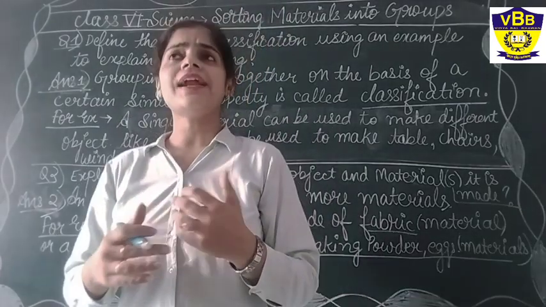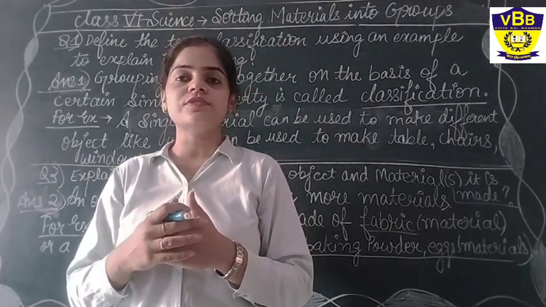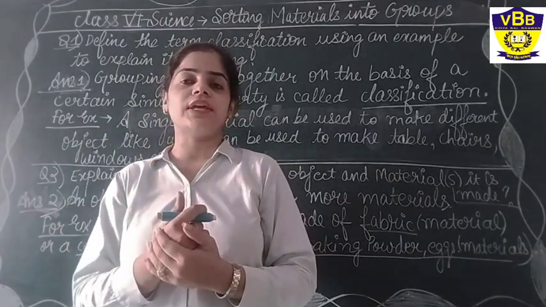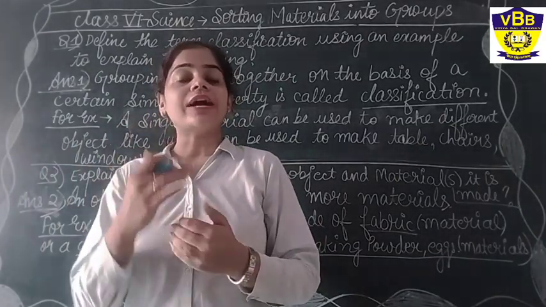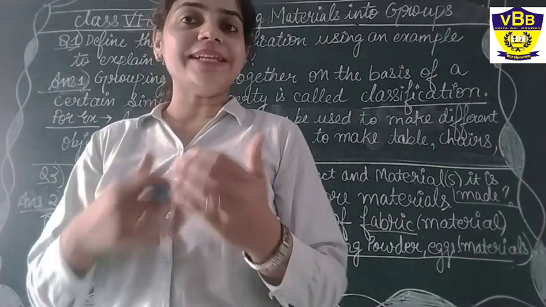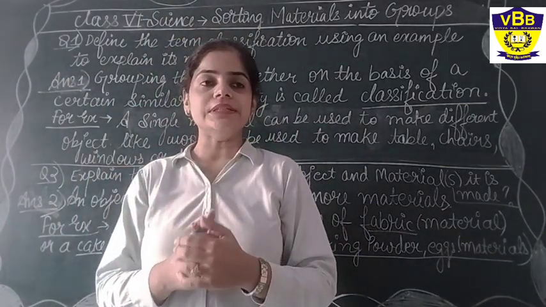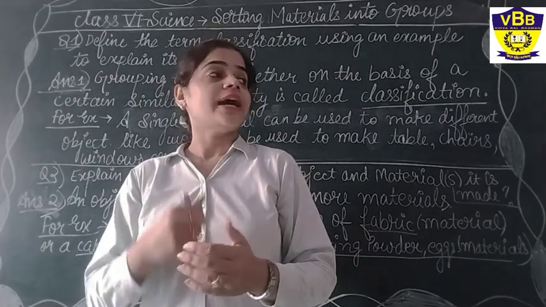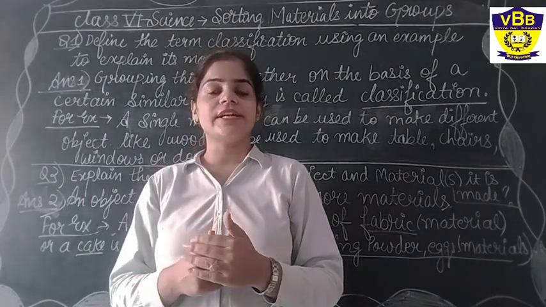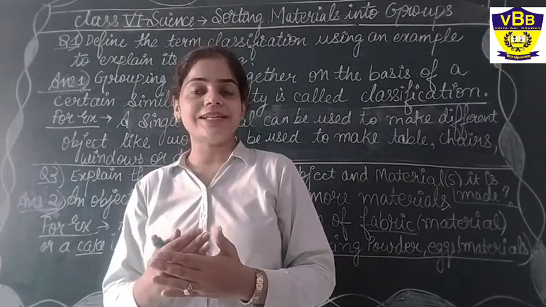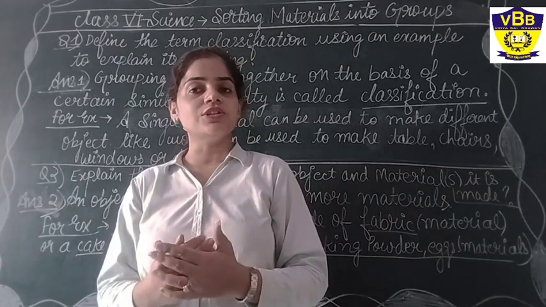So there are different ways of classifying or sorting those materials. Sorting is equal to classification only. According to those properties, we can easily judge how we use certain things. For example, our first property was appearance. How do the objects appear? Whether they are lustrous or non-lustrous, that is, whether they are shiny or non-shiny.